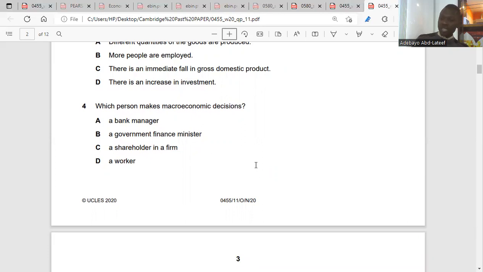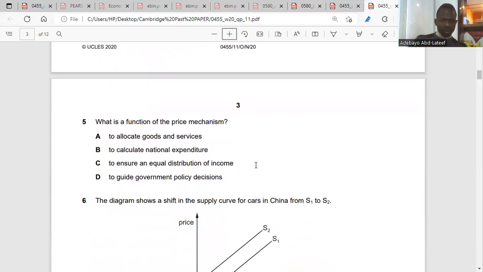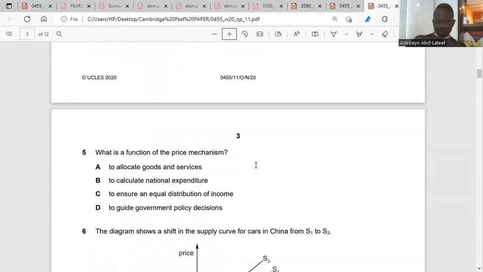Do you know who the finance minister is? Finance ministers are the ones in charge of revenues, the ones in charge of what comes in and what goes out of the economy. They work hand in hand with the central bank. That's the finance minister. Is it clear? That's question 4, B.